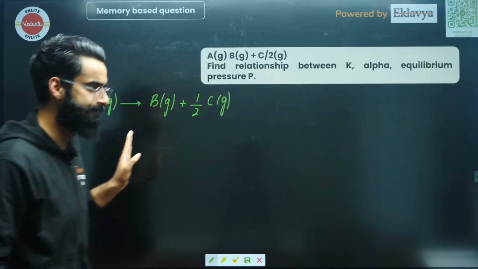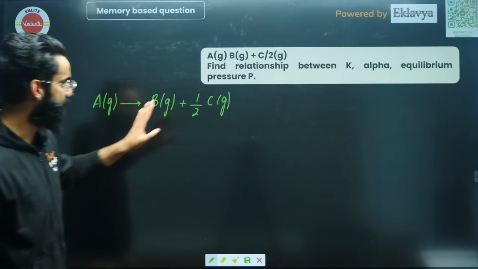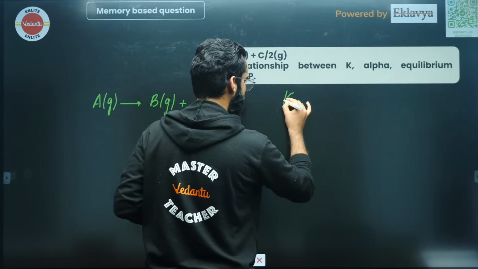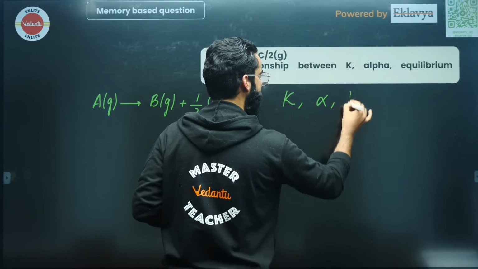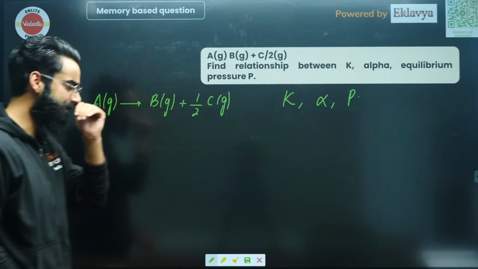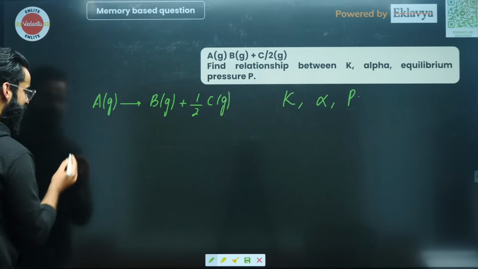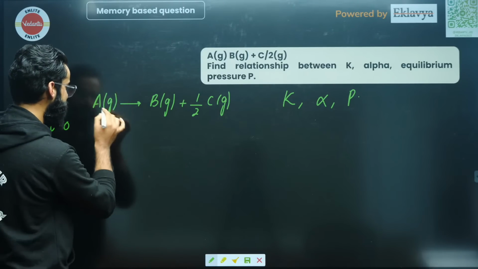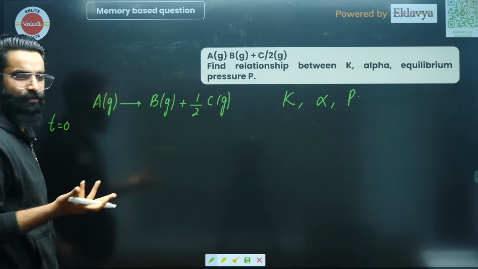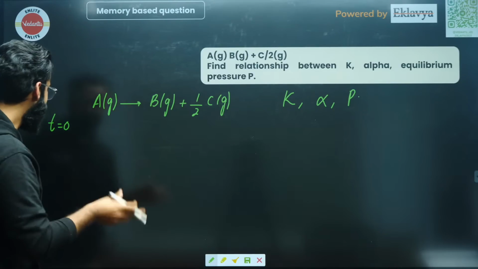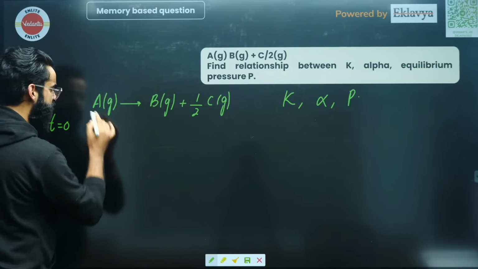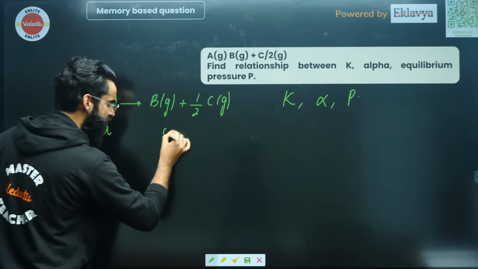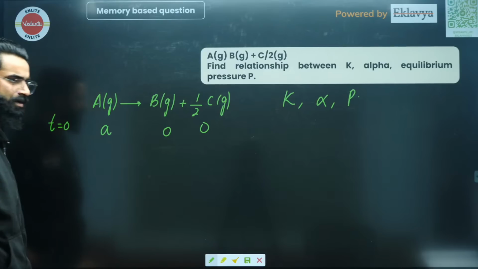Alright, let's get to know the relation between equilibrium constant K, alpha and equilibrium pressure P. First of all, let's solve it like this. Let's not talk in terms of concentration, let's talk in terms of moles. At time t equal to 0, the moles of reactant A is a, and the products are 0 because the reaction has not started yet.